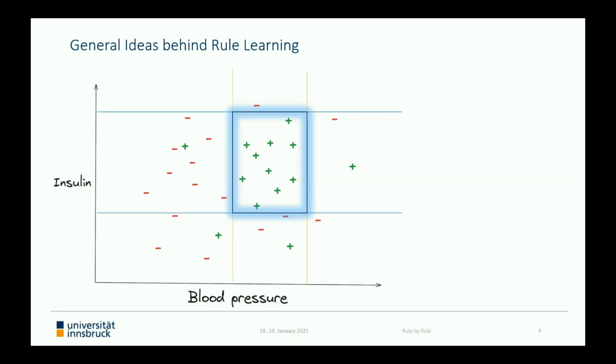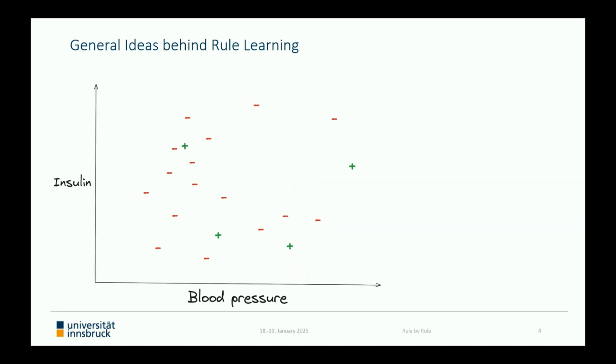Then the completed rule is stored and the covered positive examples are removed from the considered data. And afterwards, the next rule can be learned analogously. This is repeated until all positive examples are covered by at least one rule or a given total number of rules is generated. And at the end of the day, we obtain a rule set that can be used for binary classification by differentiating between the given positive and negative examples.